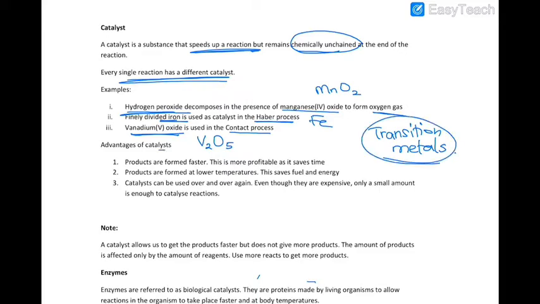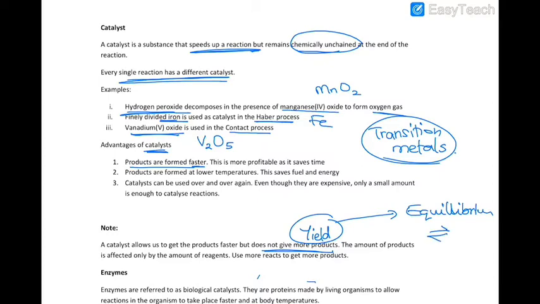Now, catalysts will make you get the product faster, so it saves time. However, it will not give you more product. It does not affect the yield. The yield can only be affected when there are changes in the equilibrium. So remember, where you have the reversible arrow, you have the equilibrium that shifts from one point to the other. So if it shifts to the right, you'll have more product, so it increases yield. If it shifts to the left, you'll have less product, so yield decreases.